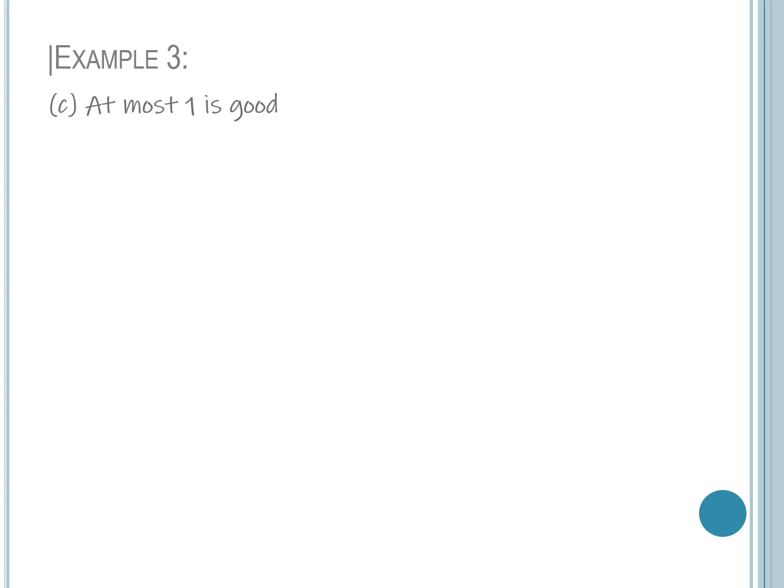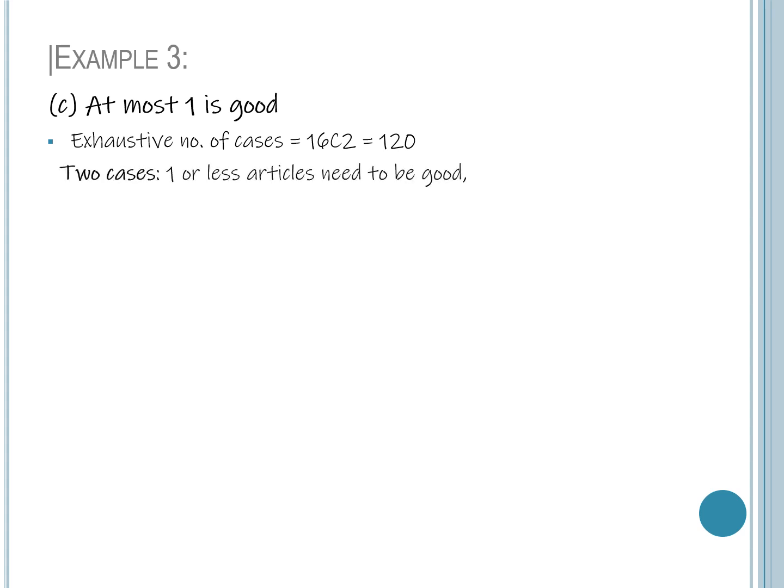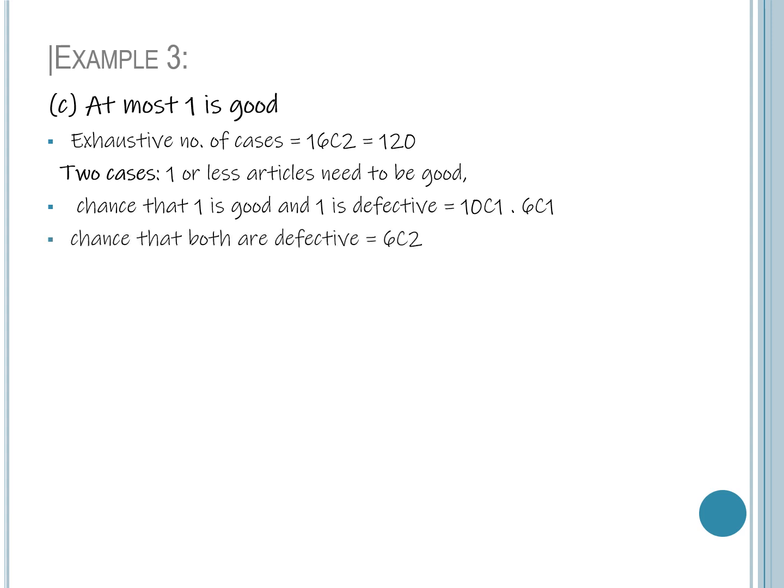Next part of the problem is probability of at most one is good. We know exhaustive number of cases is 120. Here we have two cases. One article is good or less than one article is good. Here first, one is good and another one may be a defective article. That is 10C1 into 6C1. Another case, both are defective articles.